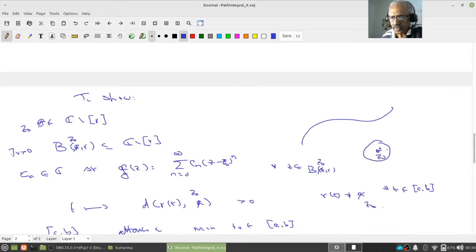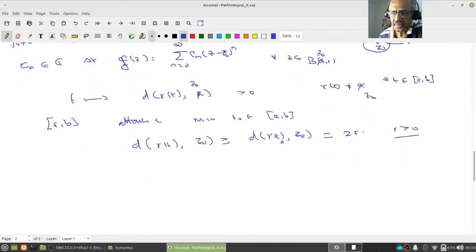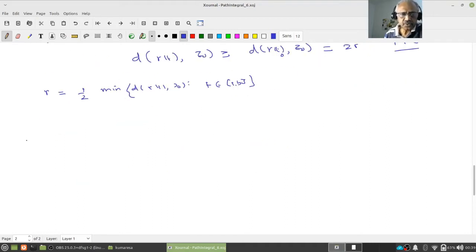The minimum distance may be 2r, and I am choosing half of this as R. So we are going to choose R equal to the minimum of the distance between gamma t and z naught, divided by 2, as t varies over [a, b]. Right, so we found that R.